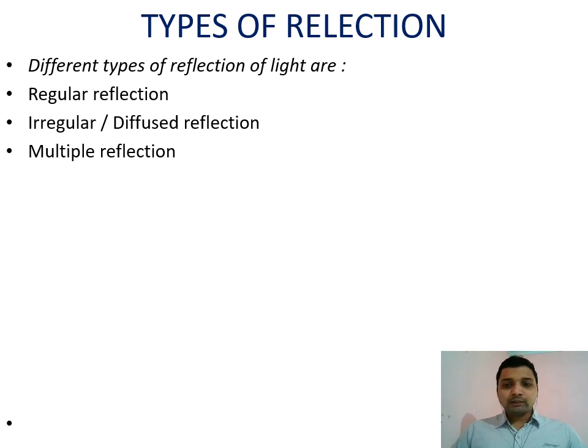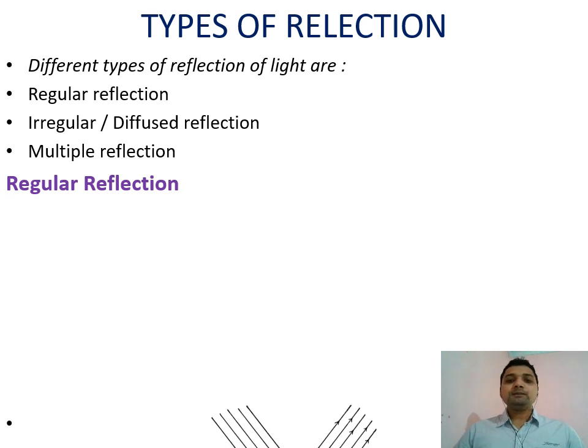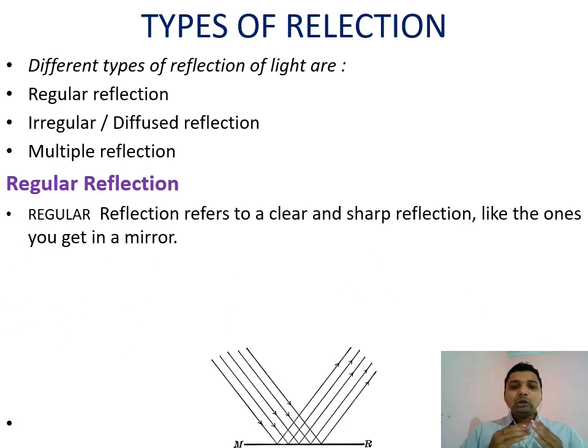So first one, here we are going to discuss what is regular reflection. Regular reflection is that reflection when a ray of light hits the polished, smooth surface, and all the light rays are incident parallel to each other on the reflecting surface, with all the incident rays having different points of incidence.